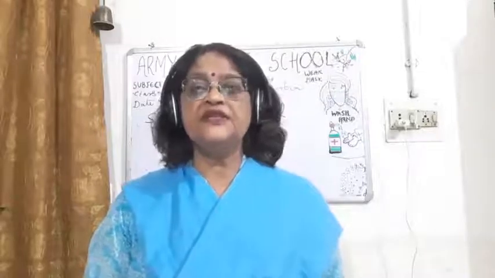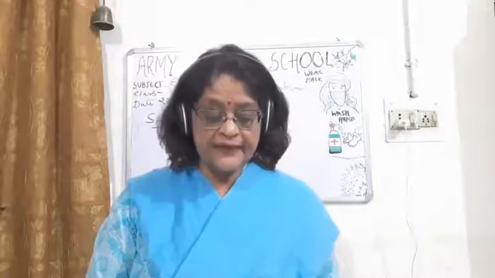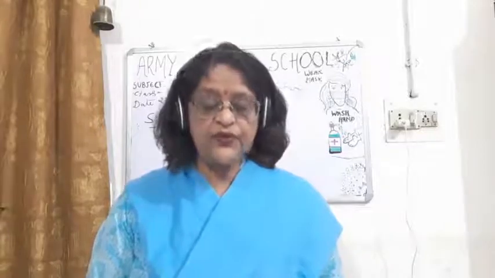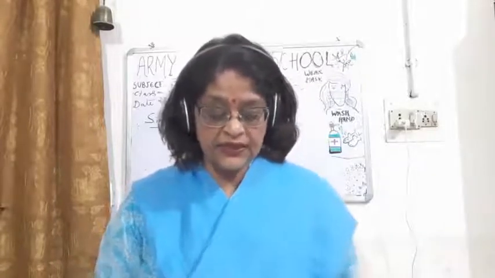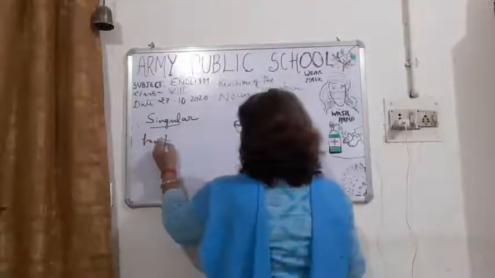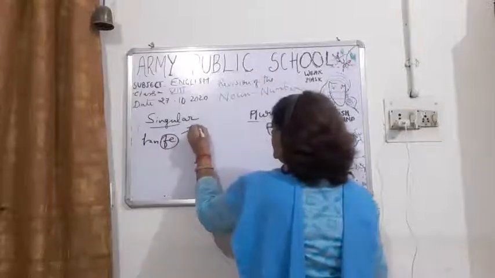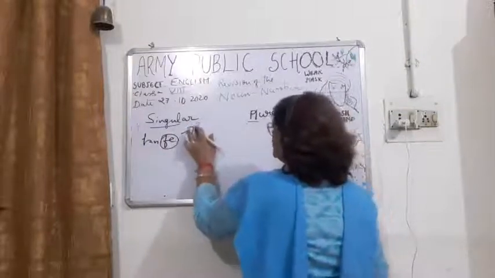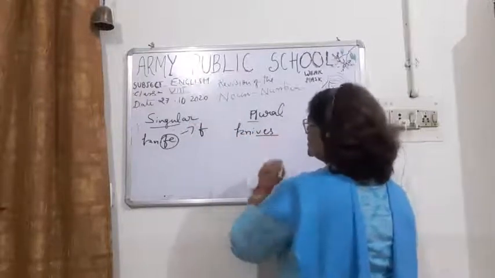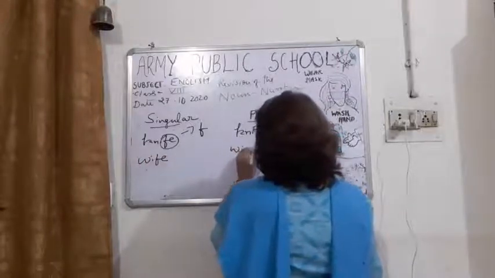Okay, words which end with f or fe, like knife, wife, leaf. While turning them into plural, we have to put ves. Like you can see here, knife. When we see the sound here, what is the sound here? F. Okay, the sound here is F, and it will change into knives. VES is there. Then wife will be changed into wives.